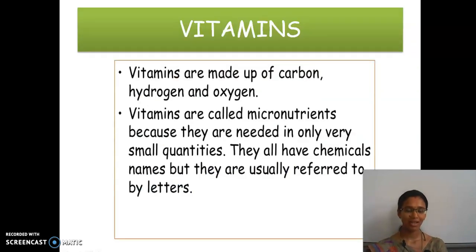Now, coming to the vitamins. What are vitamins made of? Carbon, hydrogen and oxygen. Vitamins are called micronutrients because they are needed only in very small quantities. They all have chemical names, but they are usually referred to by symbols. Not vitamin A, B, C, D, E, F, G. It is vitamin A, B, C, D, E and K.